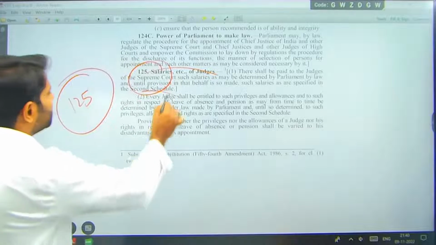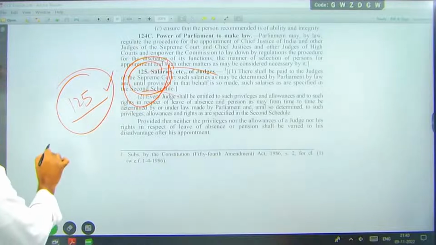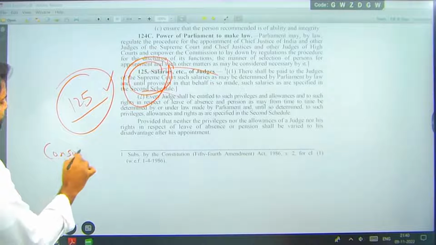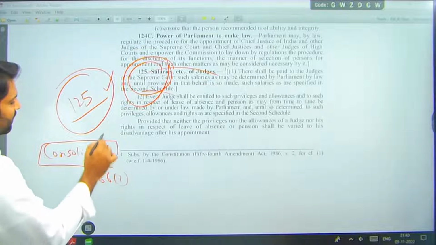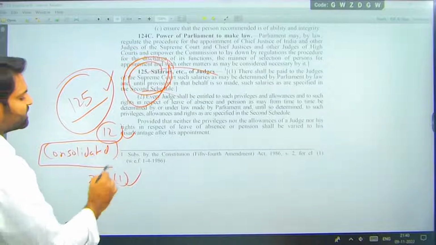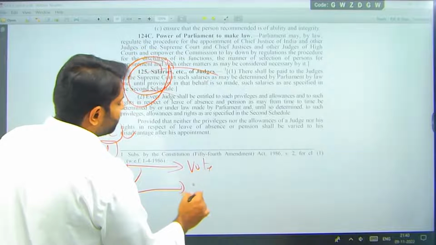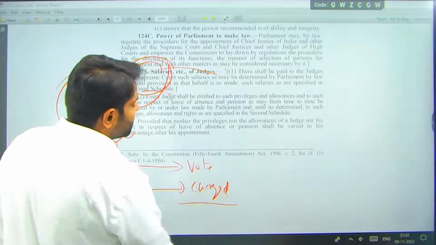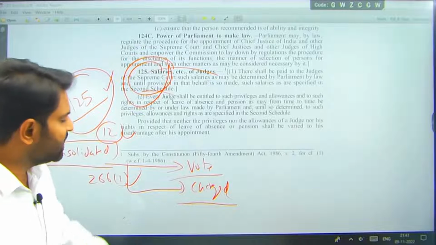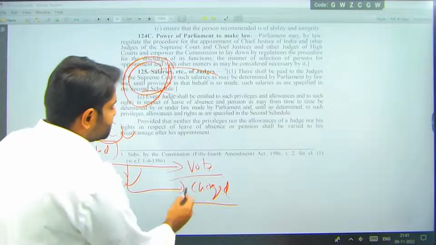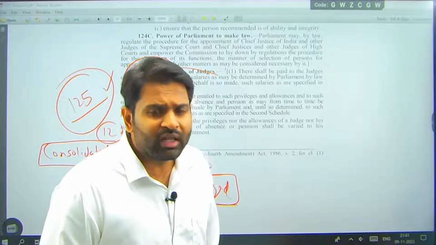But remember why I am stressing on this particular article. Article 125 is talking about salary. Who should give the salary? It is the Consolidated Fund of India, which is there in Article 266(1), Part 12 of the Indian Constitution. That is where the salary should come from. The expenditure from this particular account, we have two types. One is voted expenditure, the second one is charged expenditure. The salary given to the judges is charged expenditure, remember. Which means that in Parliament, they can discuss the salaries of the judges, but they cannot vote on it, they cannot reduce it.